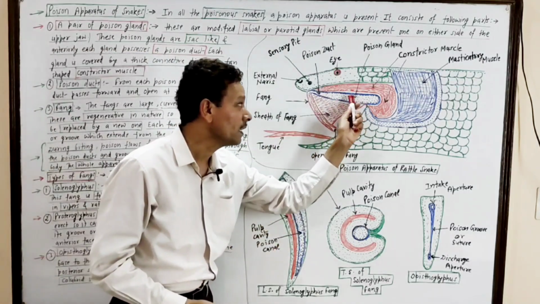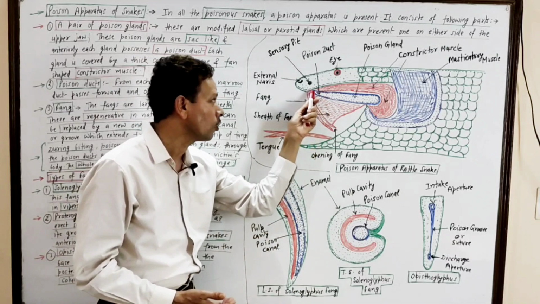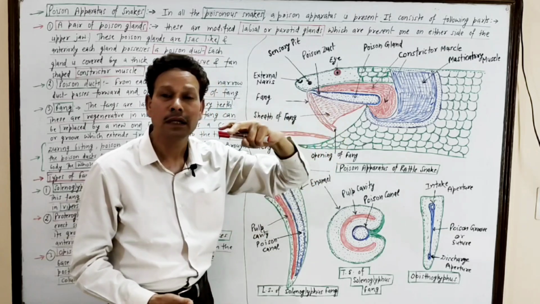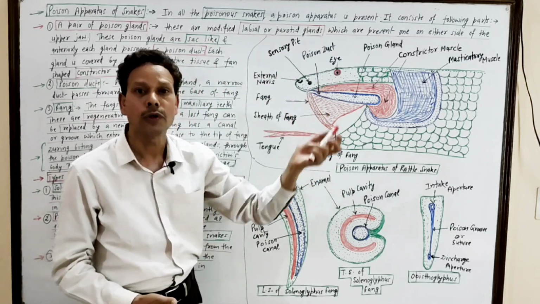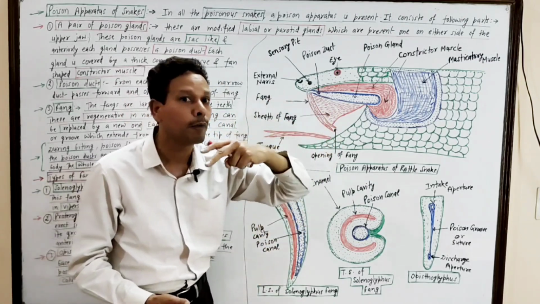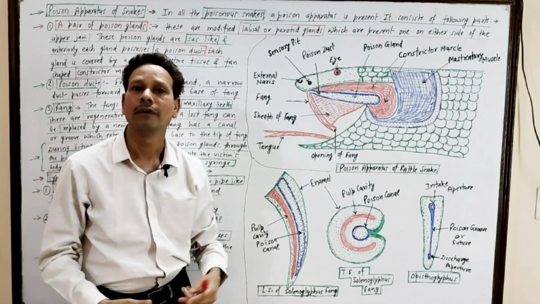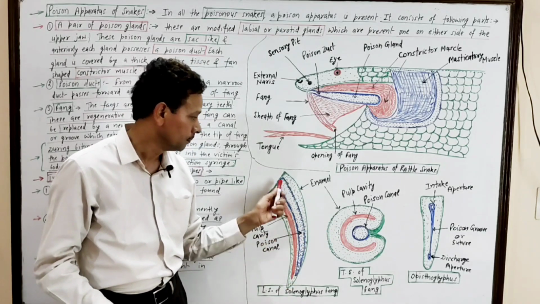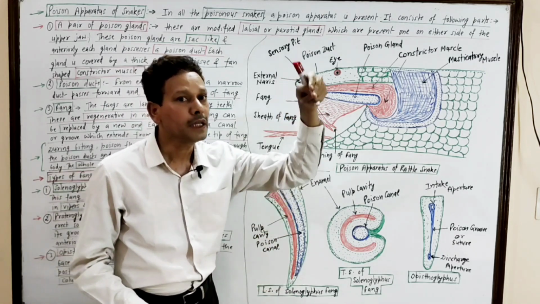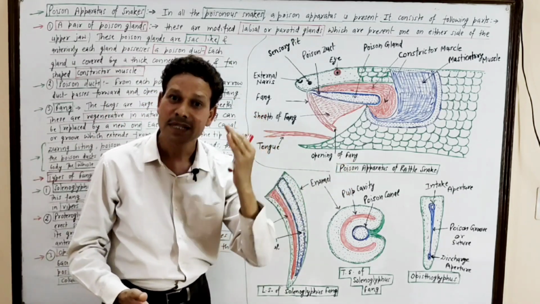Dear students, the poison gland produces poison, which is carried by the poison duct, and this poison duct opens at the base of the fang. The fang is a modification of maxillary upper jaw teeth, and consists of a groove, that is the poison canal or poison groove. This groove extends from the base to the tip of the fang, and through this fang or poison canal, the poison is injected into the victim's body like an injection syringe.